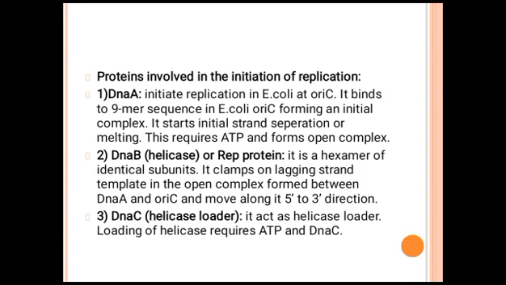It requires DnaA protein to initiate replication in E. coli at the oriC region. It binds to the 9-mer sequence in E. coli oriC, forming an initial complex. It starts initial strand separation or melting. This requires ATP and forms an open complex. Next one is DnaB, called helicase. It is a hexamer of identical subunits. It clamps on the lagging strand template in the open complex formed between DnaA and oriC and moves along it in the 5' to 3' direction. DnaC is called the helicase loader.